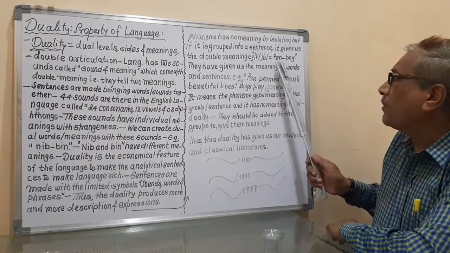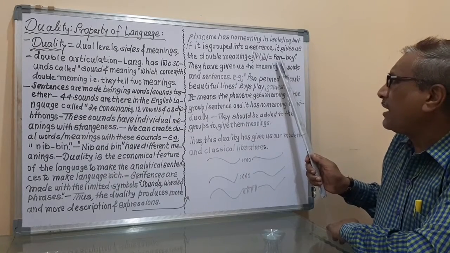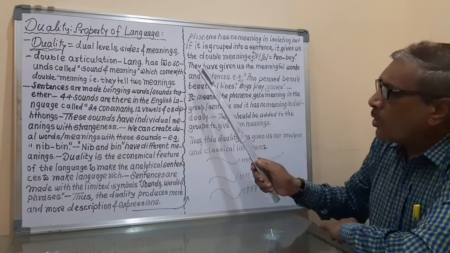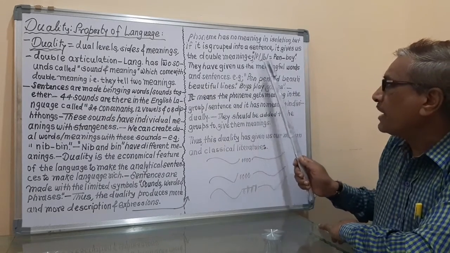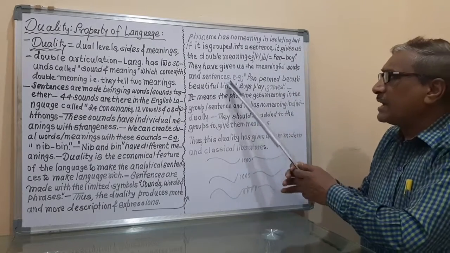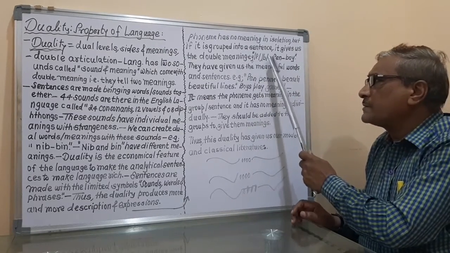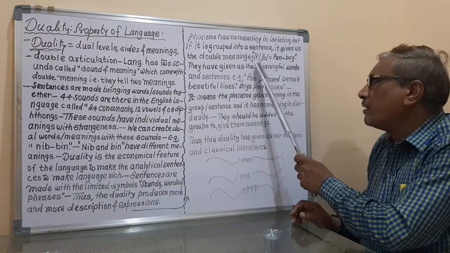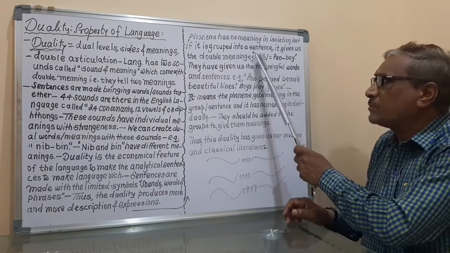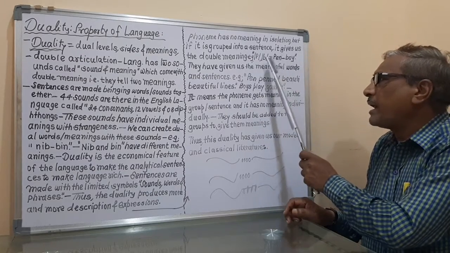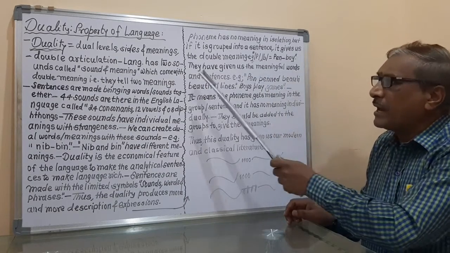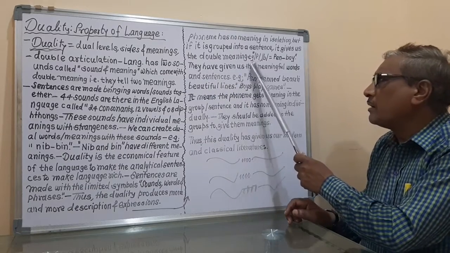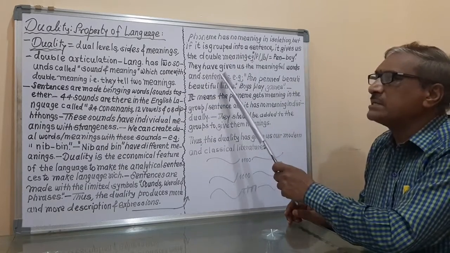So here is the double meaning. See, pen and boy, the double meaning is there. The meaning is double, so they have given us meaningful words. It means that this P and this B have given us the meaningful words. So this P has given us pen, and this B has given us boy, and that's why here we have said that they have given us meaningful words and sentences.